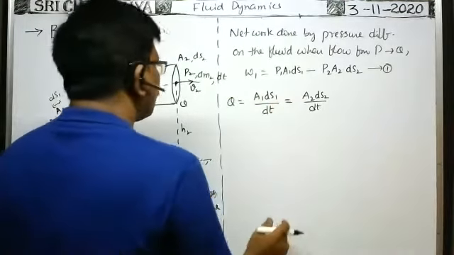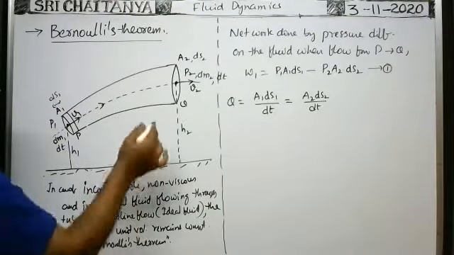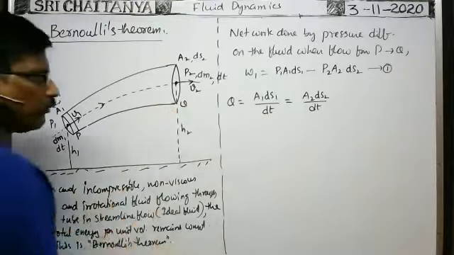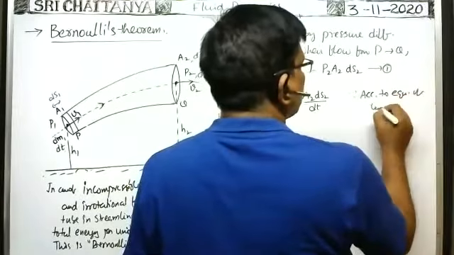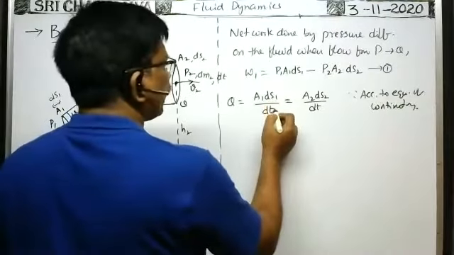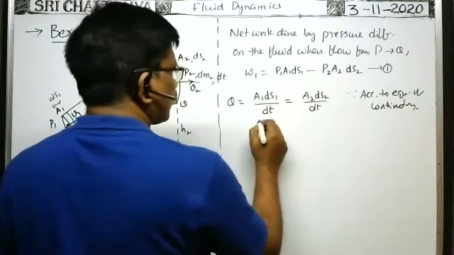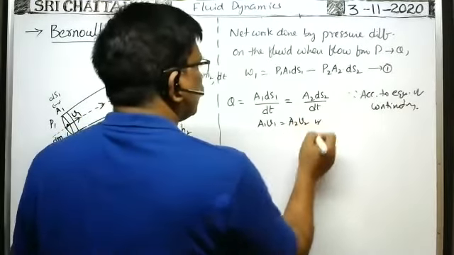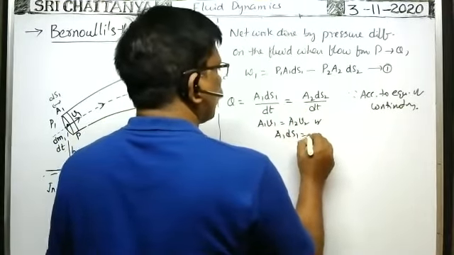the volume rate of flow remains constant through the tube when an incompressible, non-viscous, irrotational fluid flows in streamline flow. The volume rate of flow through any cross section of the tube remains constant according to the equation of continuity. Here ds1 by dt can be written as v1, since ds1 means displacement of the fluid element in a time dt seconds, that gives velocity. That's why A1 v1 is equal to A2 v2. As dt cancels, we can write A1 ds1 is equal to A2 ds2.